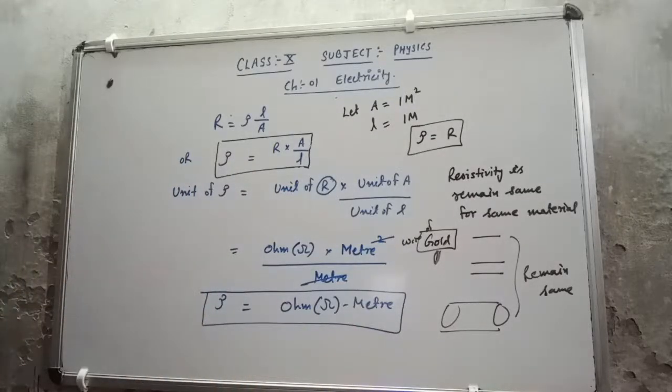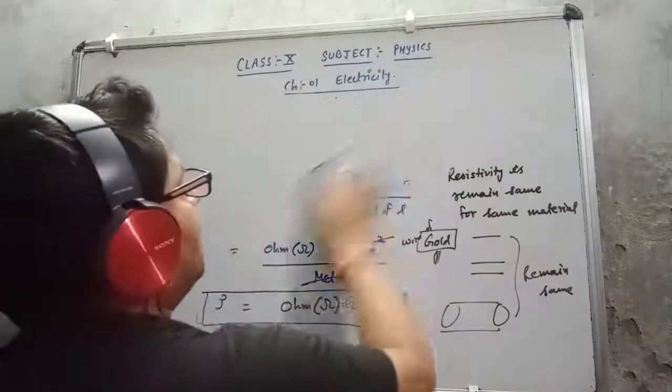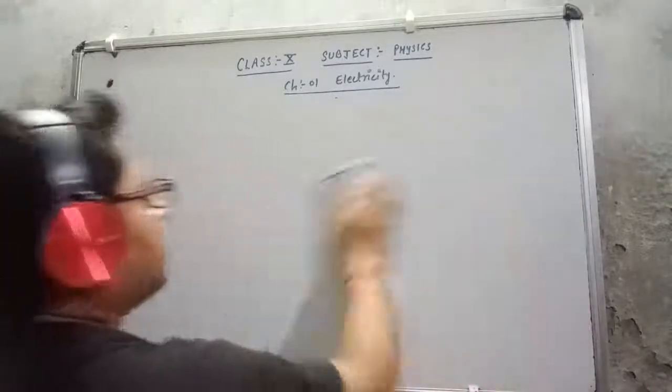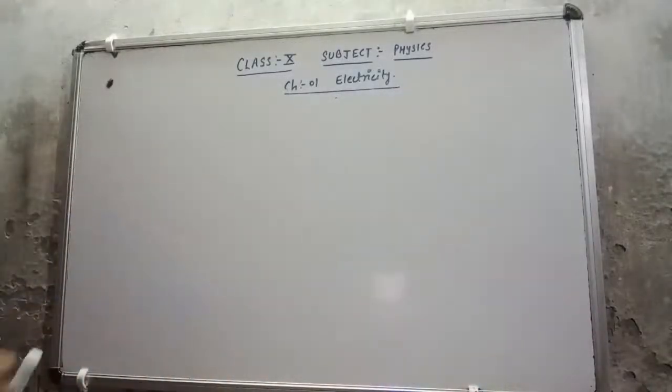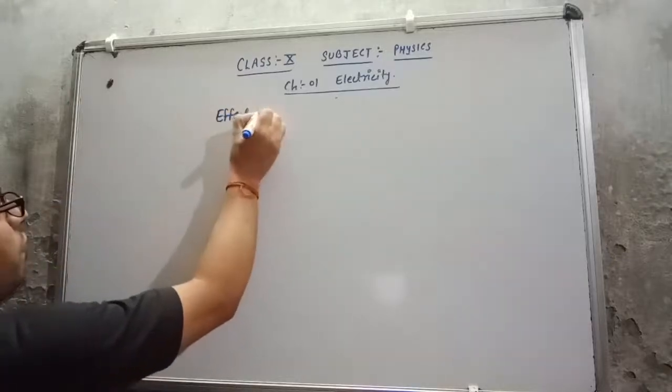So this is the third point that I am going to discuss: the effect of temperature on resistance.